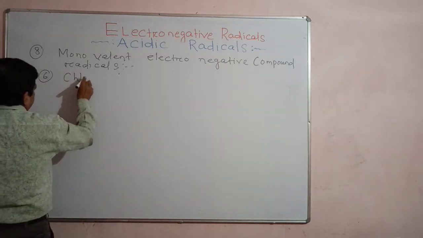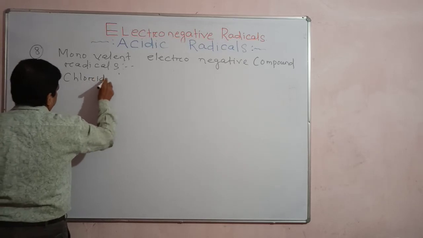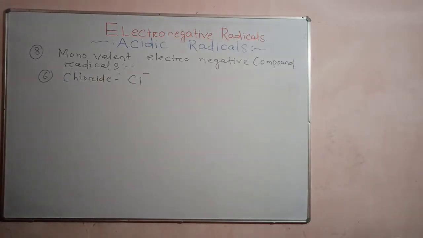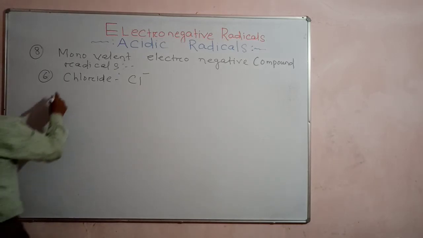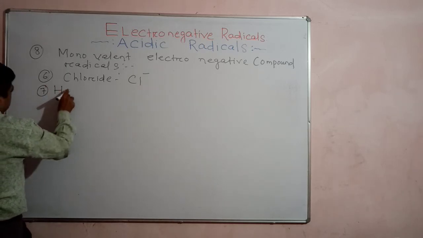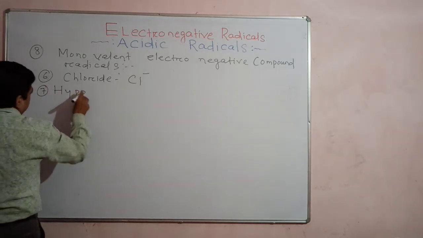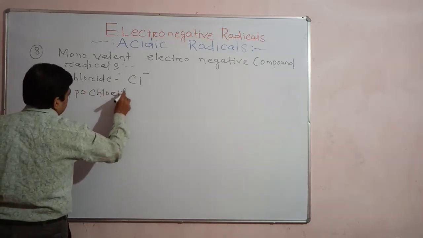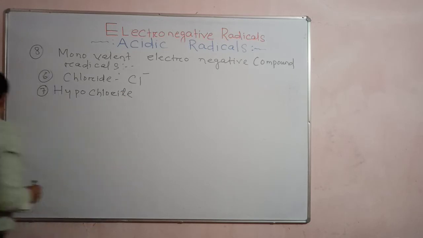Cl minus is a basic radical. But I will tell you, next point is hypochlorite. It is monovalent. Spelling is very important. Hypochlorite is ClO minus.